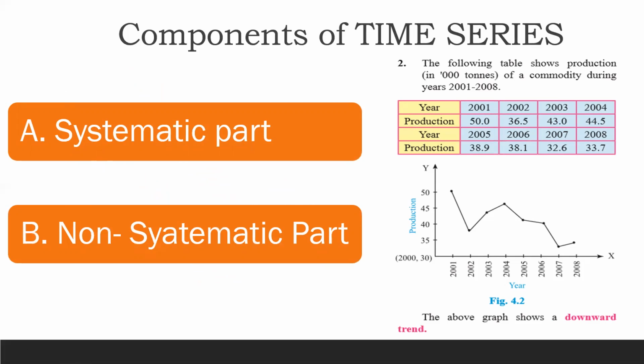Now what do you mean by systematic part? This part is the systematic part of the time series. मतलब जो आप टाइम के साथ रिलेट कर सकते हो. All right, that particular part of the graph is called as systematic part, and the remaining part which cannot be related to the time is called as non-systematic part. This systematic part has got three different types of parts in it, which we'll be studying under the concept of time series. And the non-systematic part में there's a single part which we'll be seeing. So this time series का graph can be divided into two parts.